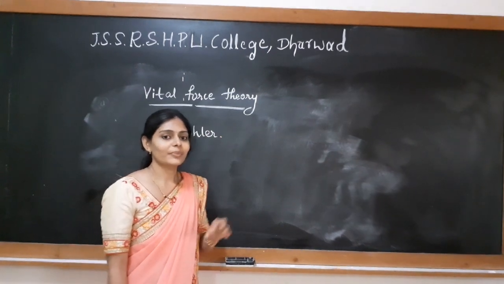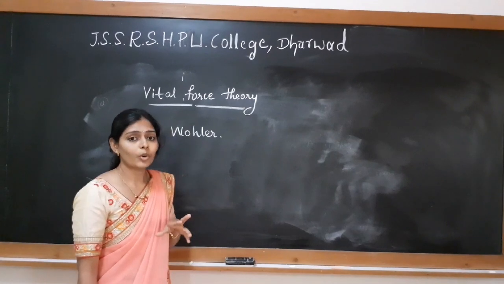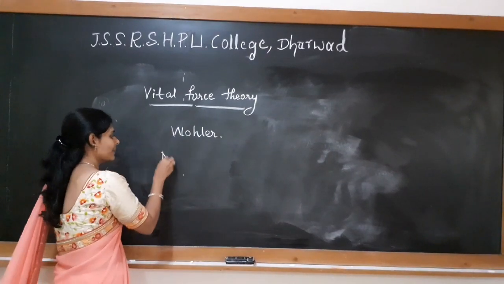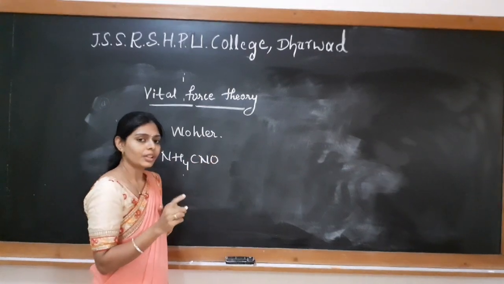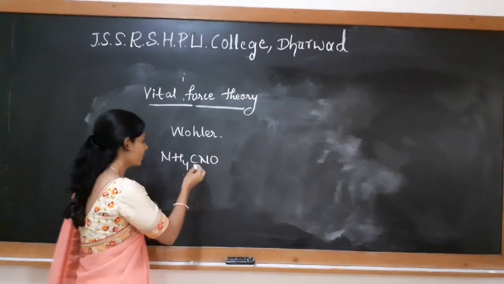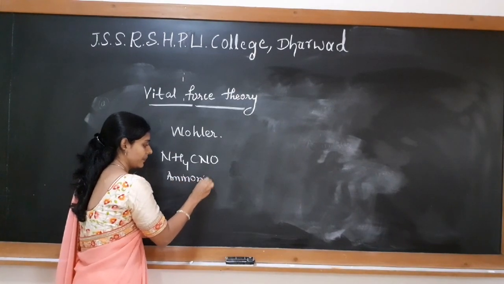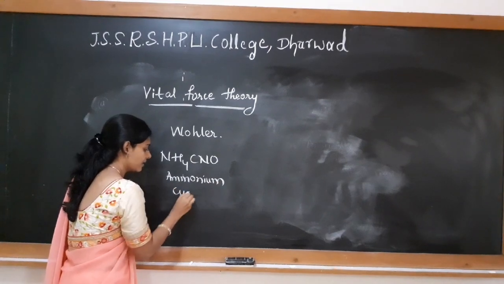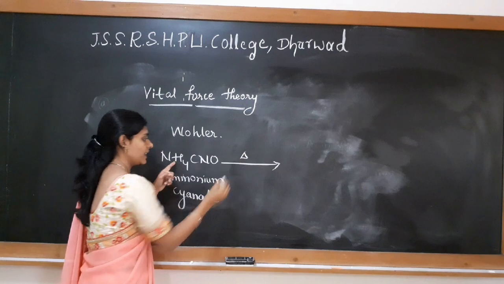But in the year 1828, the scientist Wöhler prepared the first organic compound in the laboratory, accidentally, and that compound is urea. He was doing some experiment and accidentally got one compound called urea, an organic compound. What he did is heat ammonium cyanate, NH4CNO.